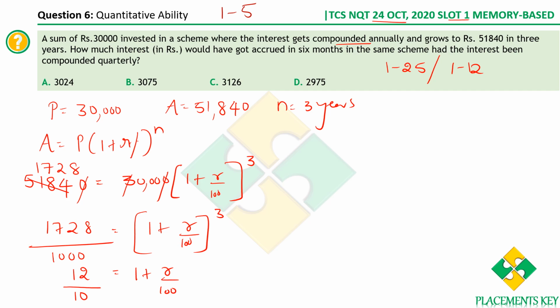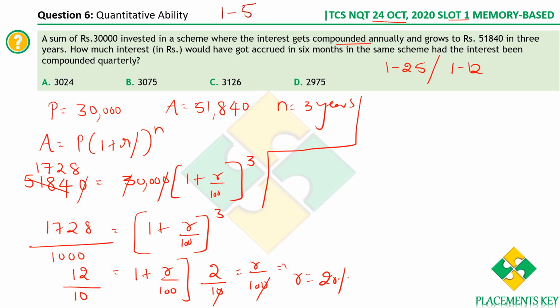Now 1 can be written as 10 by 10. So 12 by 10 minus 10 by 10 gives you 2 by 10. So 2 by 10 is equal to r by 100. Now 0 0 cancel, and you get the value of r as 20%. Now half the problem is solved.